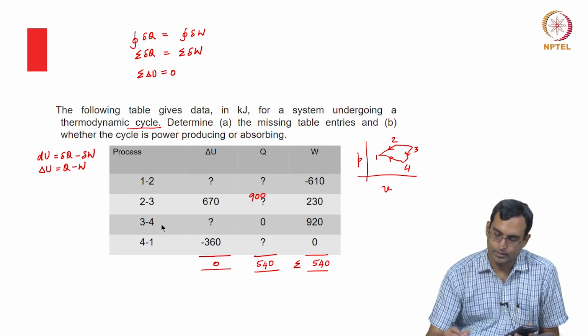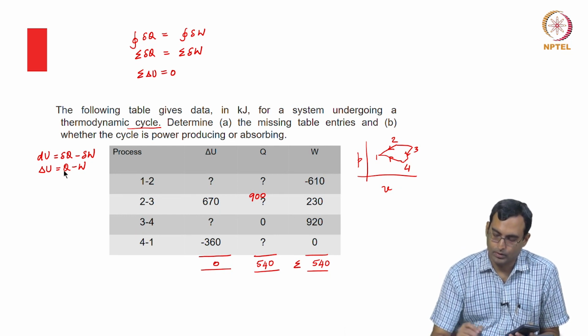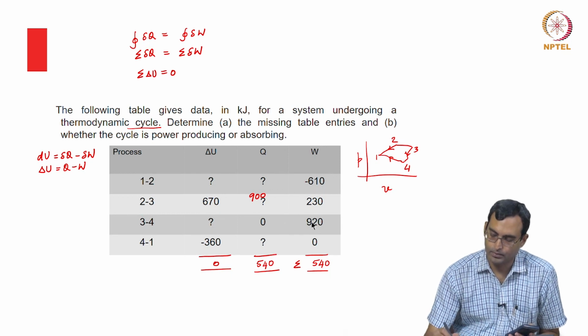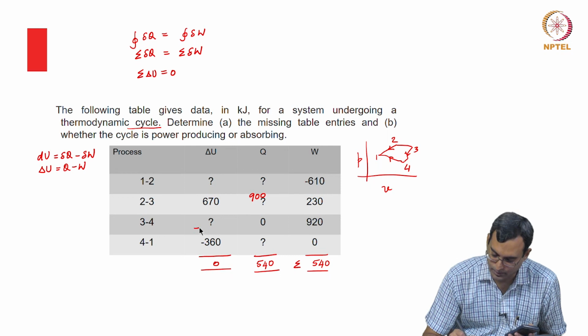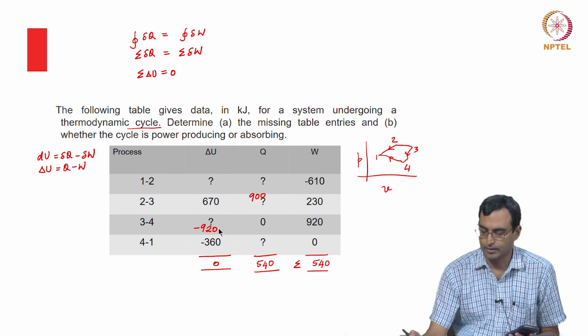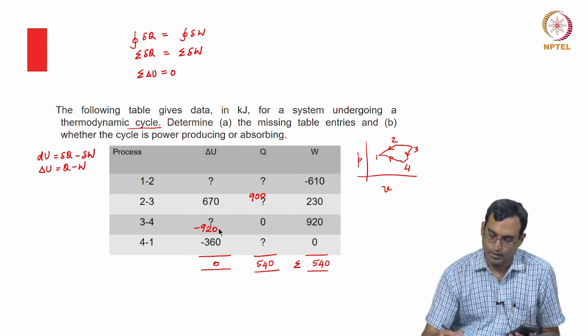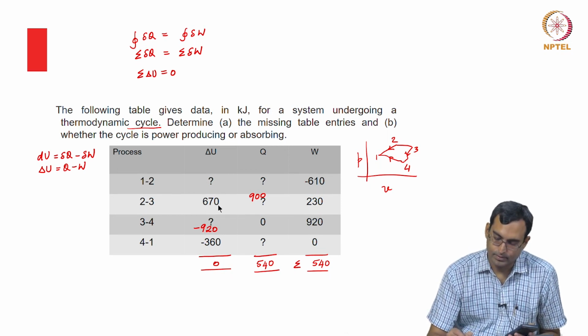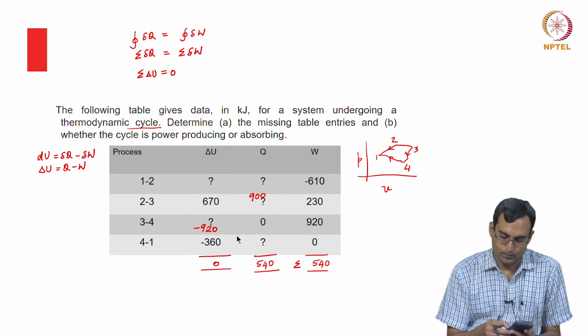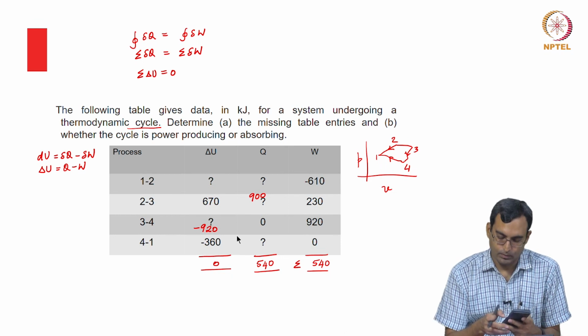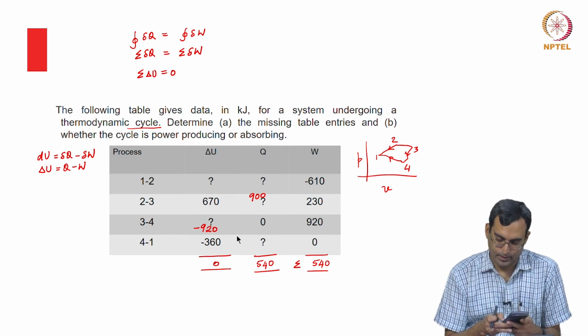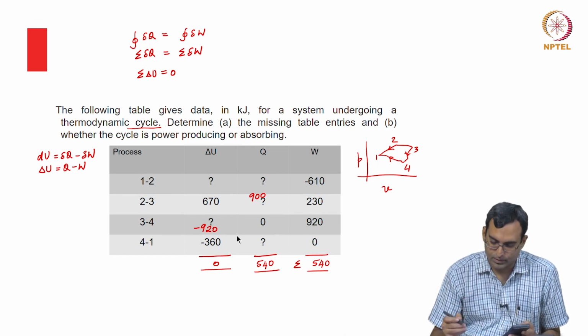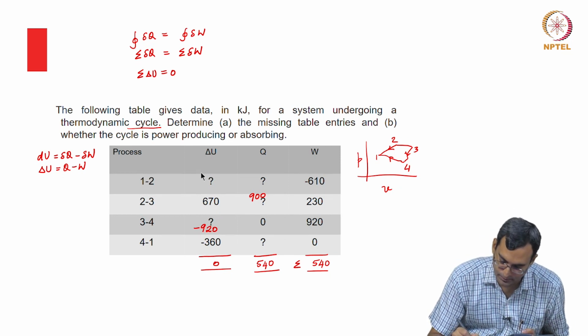Similarly, for this process, this should hold. Delta U is Q minus W. So, Q is 0, W is 920. So, this must be minus 920. So, now I know that the sum of this should be 0. So, this value delta U for 1 to 2 plus this minus this should be 0. So, delta U plus 670 minus 920 minus 360 should be 0, which gives me this delta U as plus 610.